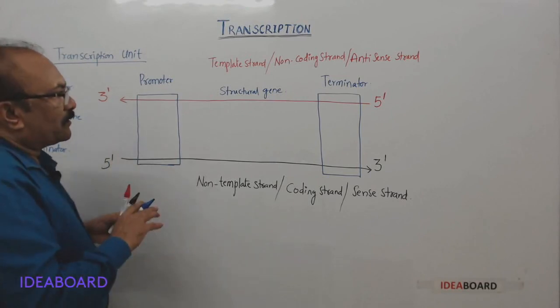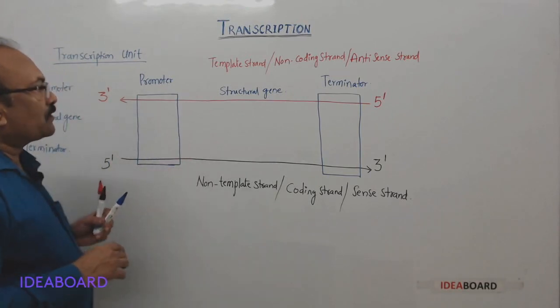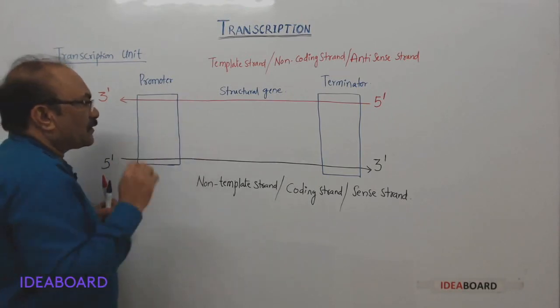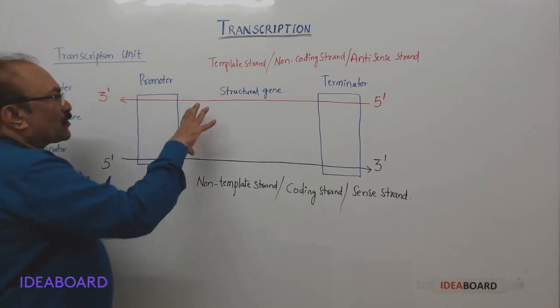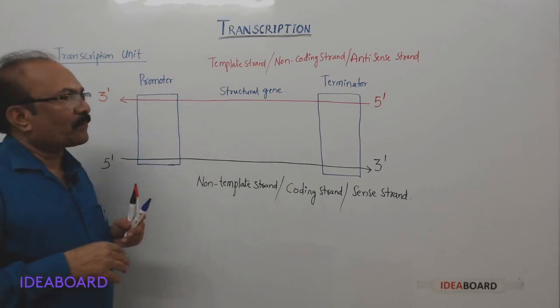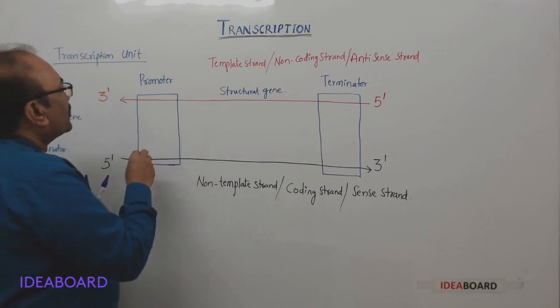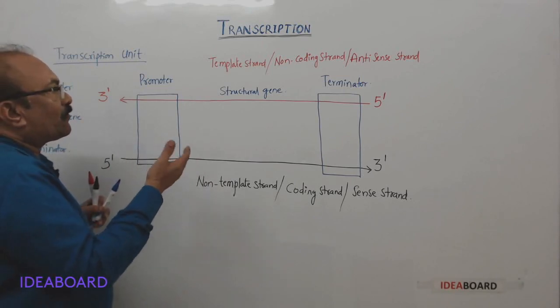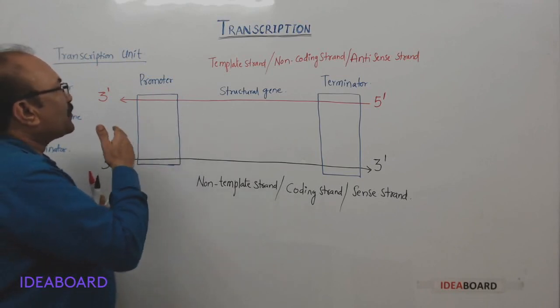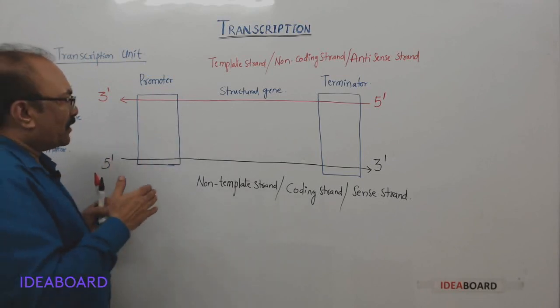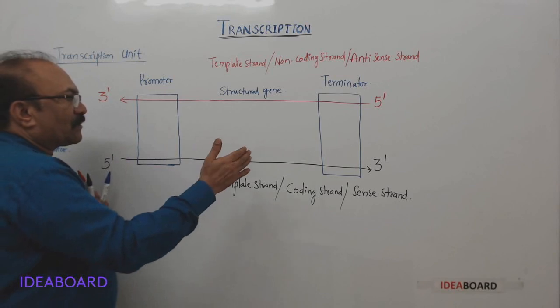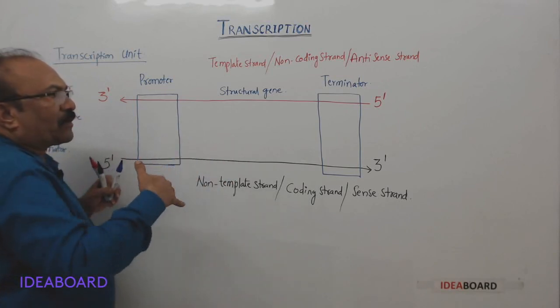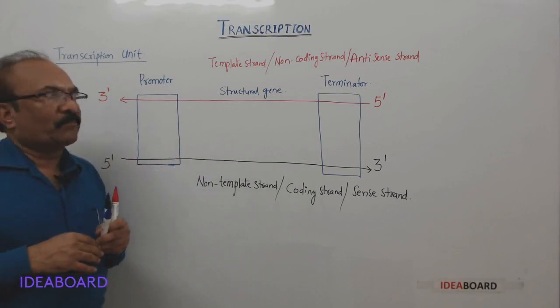Let us take this diagrammatic representation. These two are the two strands of DNA, and we know that they're anti-parallel, and one is showing 5 prime 3 prime polarity, and the other one is showing 5 prime 3 prime polarity in opposite direction.